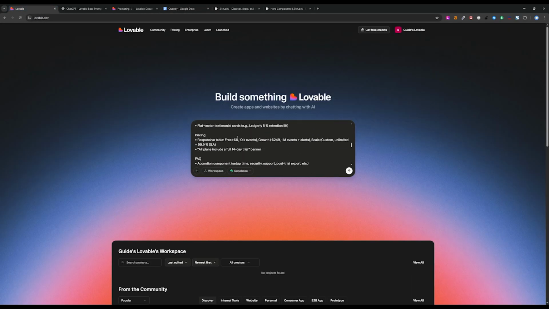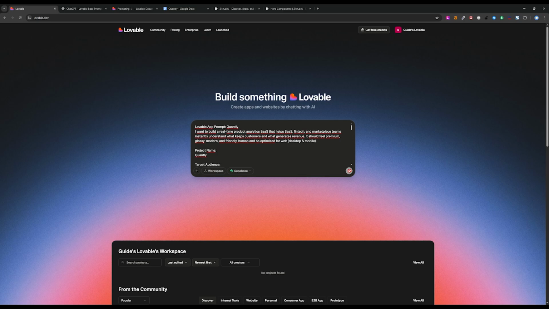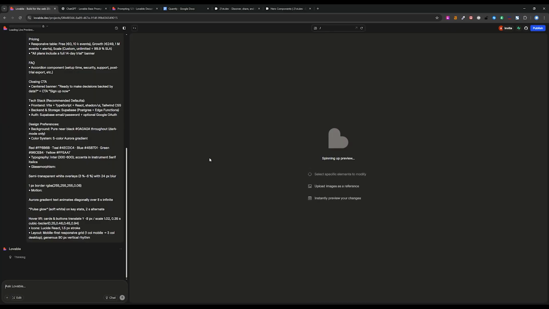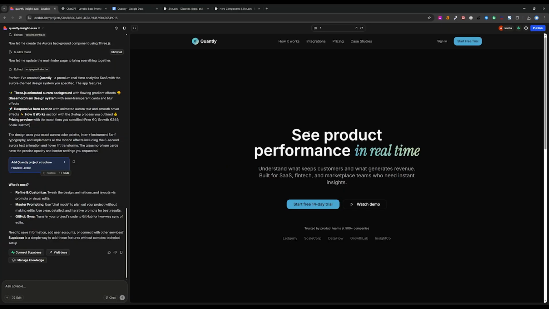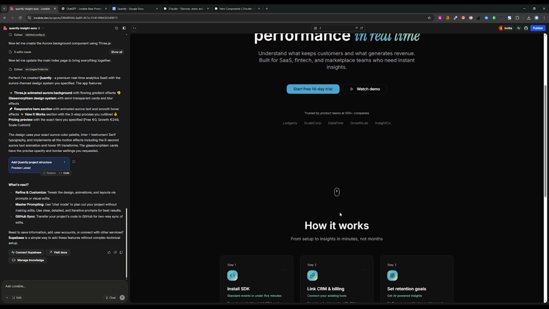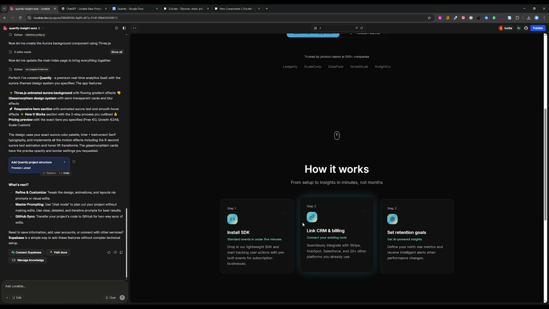As you know, this will take some time, so I will pause here and get back when the prompt is ready. Okay, so this is what Lovable made based on our first prompt. This looks pretty good. It has some minor defects that we can work on, but so far this is looking pretty promising.